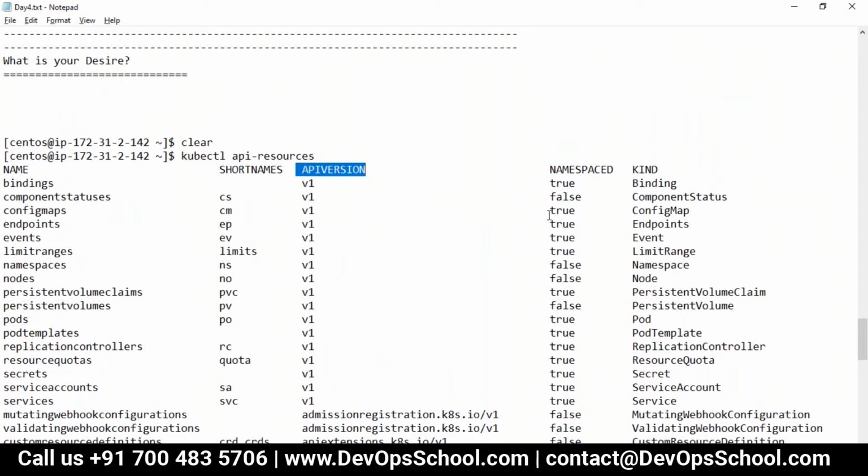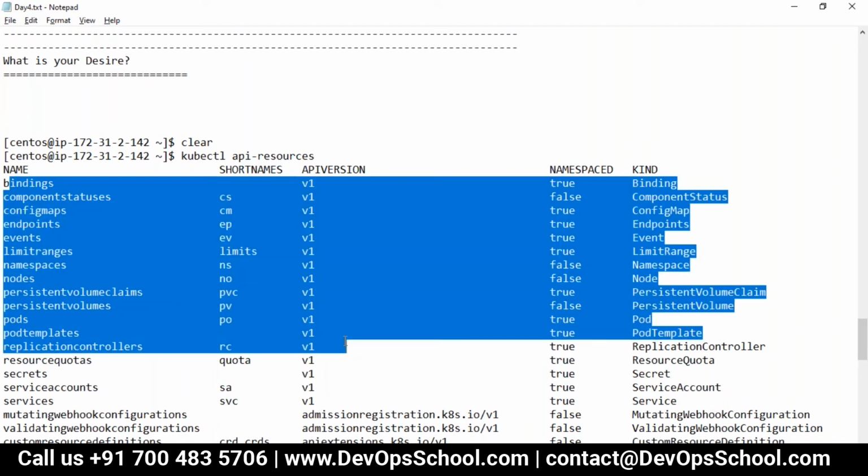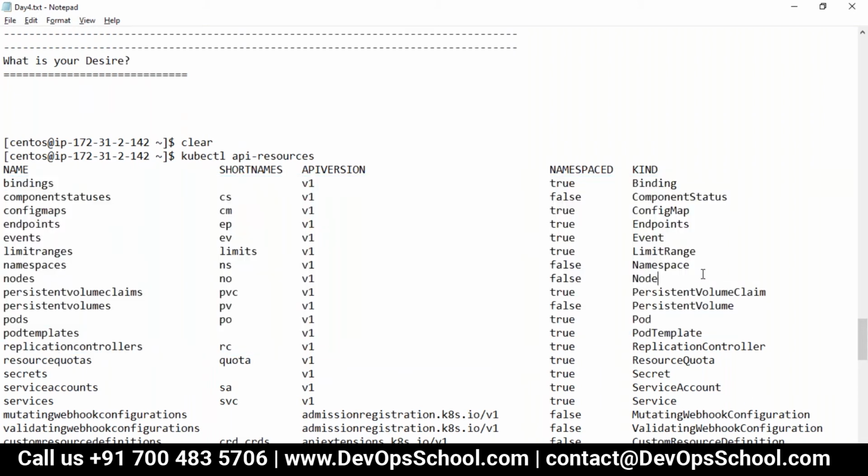And if I go a little bit further, here I see namespaced. The question is, what is a namespace? So guys, don't confuse it with the namespace at the kernel level which you discussed. Here namespace is different. I'll discuss it with you. And here you have true, false, true, false. So some of them are true, some of them are false. We should understand that. And here kind, this is something which we need to write in YAML. This is case sensitive. So I'll show you this one also.